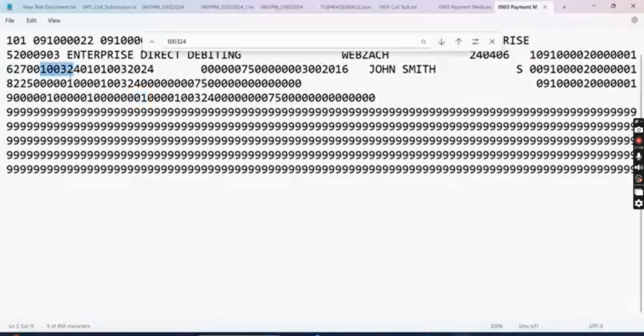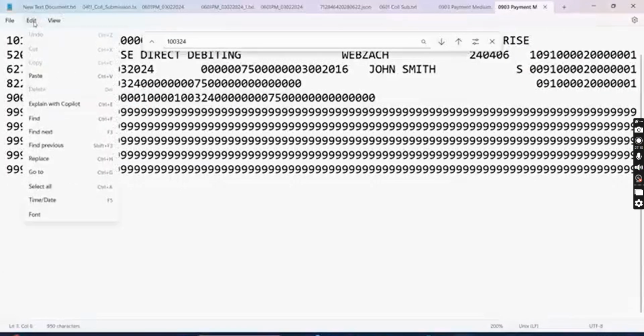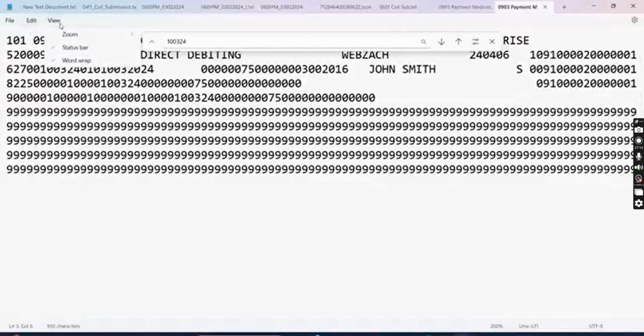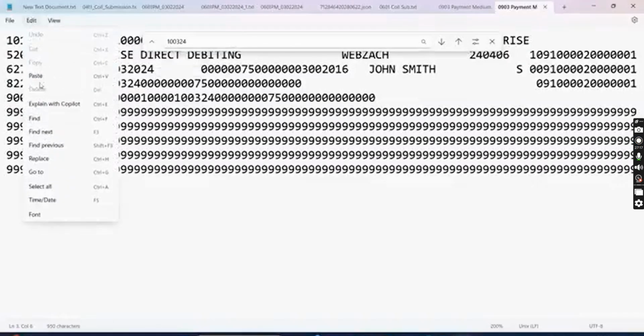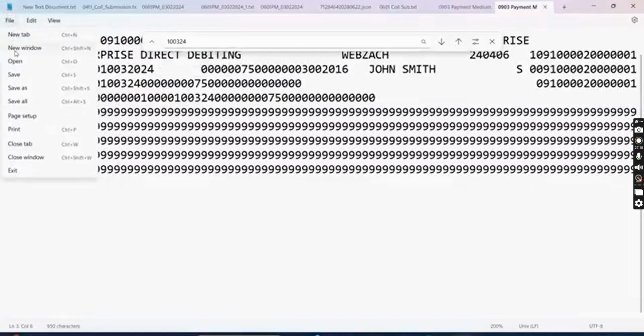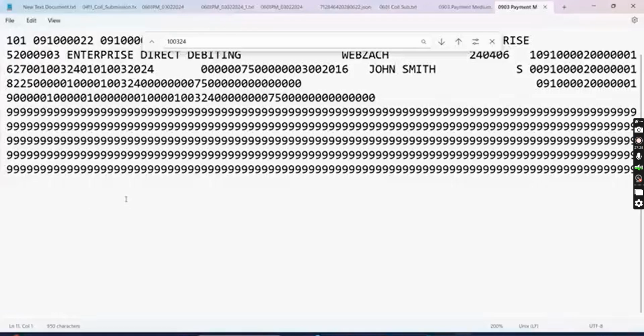Okay, so if I put here, where is that? Where is that word wrap? This new text document. Can anyone remind me how to? Okay, I think word wrap is already activated. So you see the line number 3 and column number 6.